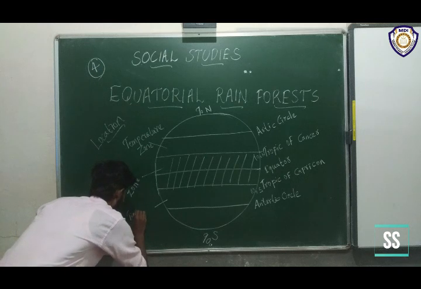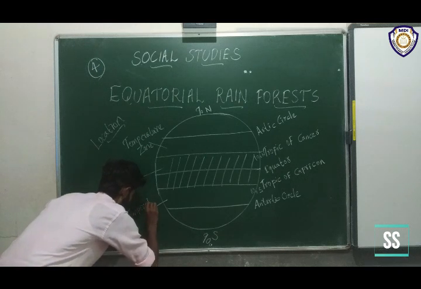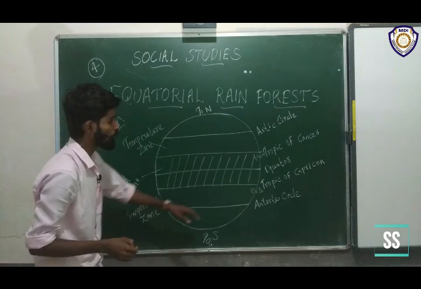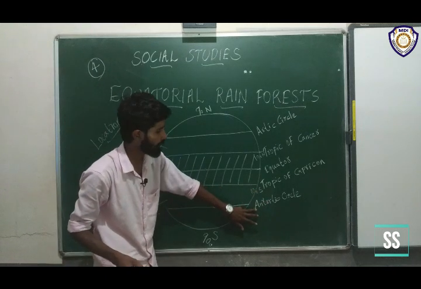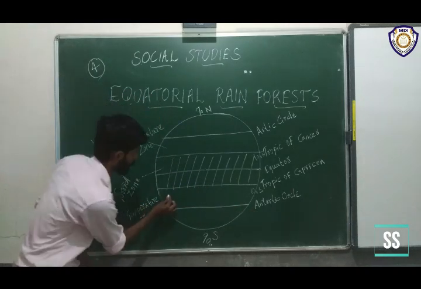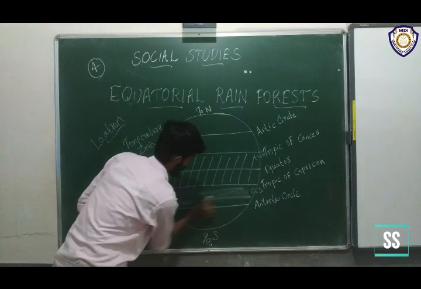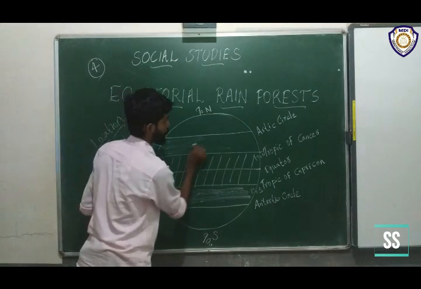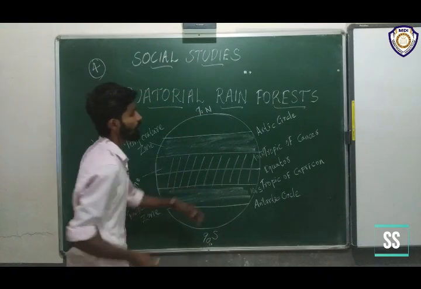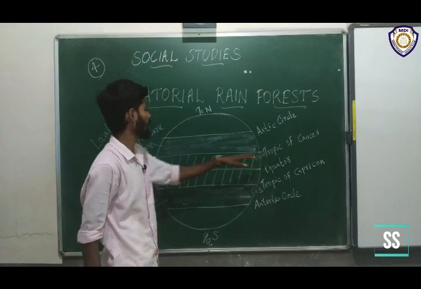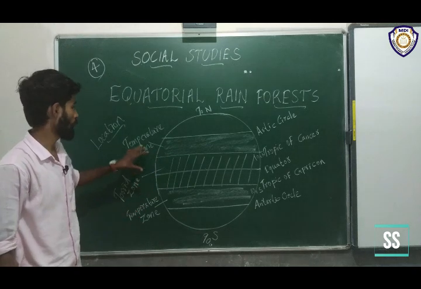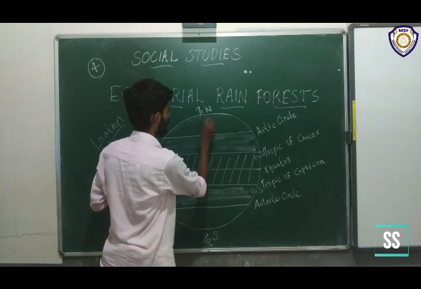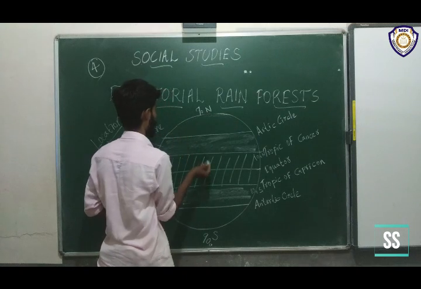This area, the zone between Tropic of Capricorn and Antarctic Circle, is called temperate zone, and the area between Arctic Circle and Tropic of Cancer is also called temperate zone.